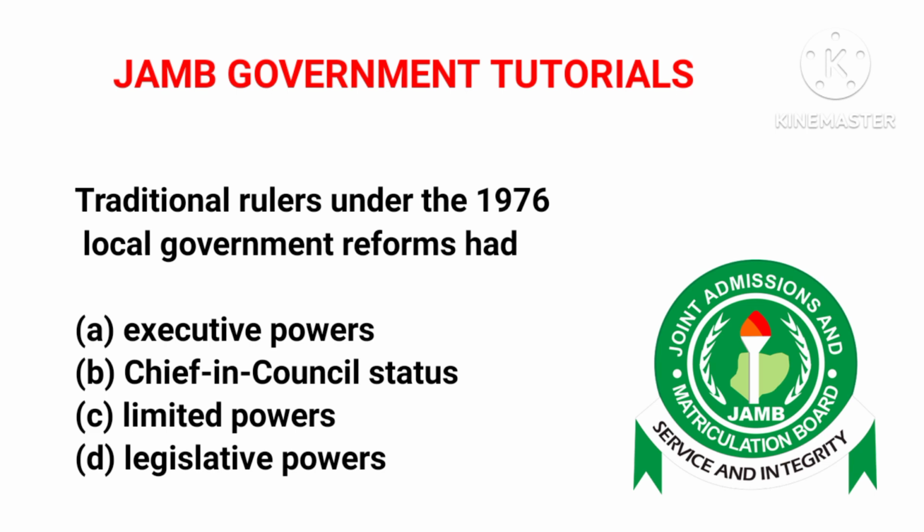They only give advice. They don't have executive powers or legislative powers. Their work is just to advise. So option B is the correct answer.